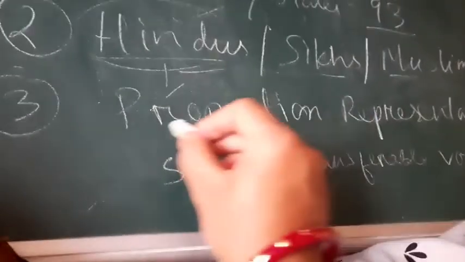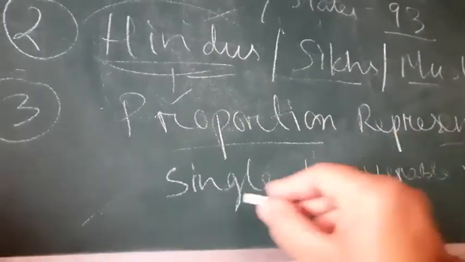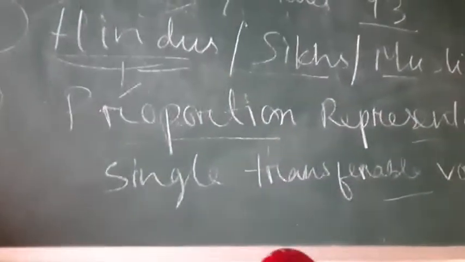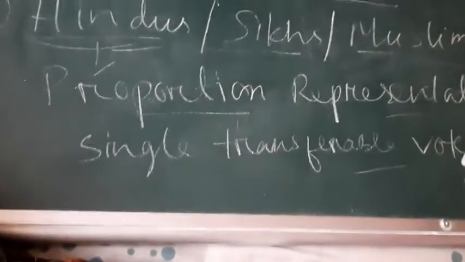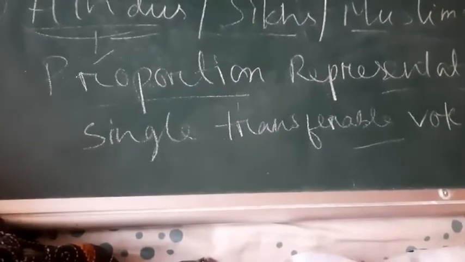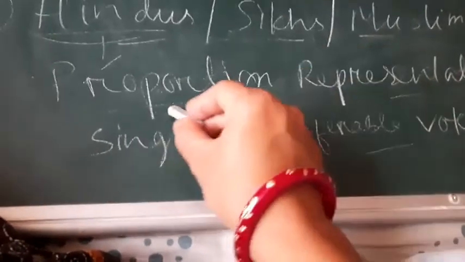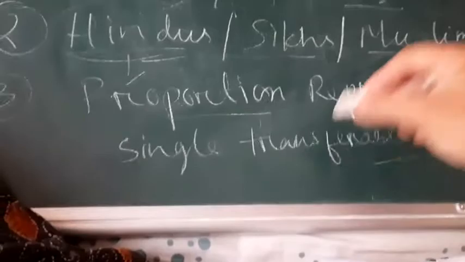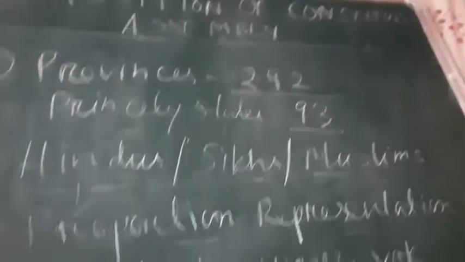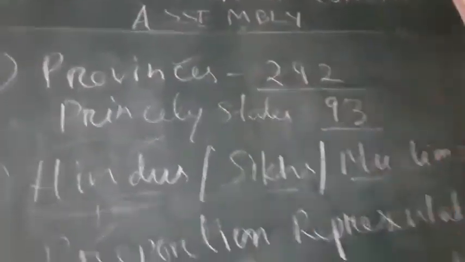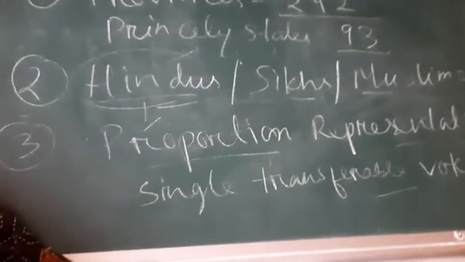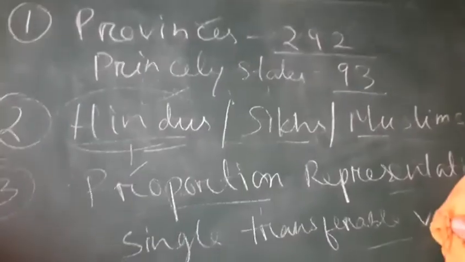This is a system of representation, means system of election. We will discuss all these things in chapter 3, but I just want to give you a basic idea. Through this system of election, the members of Constituent Assembly were elected by the Provincial Legislative Assembly.